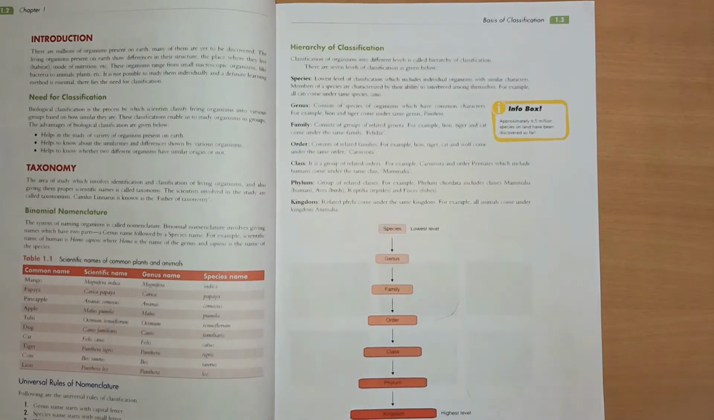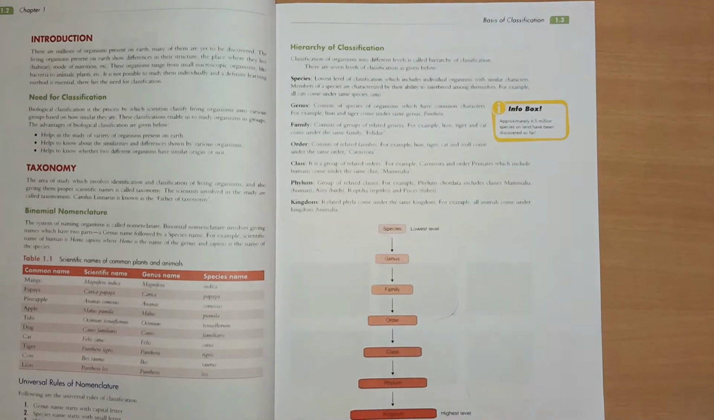Now let's move further to family. It consists of groups of related genera. For example, lion, tiger and cat come under the same family, Felidae. So it consists of many groups of related genera. Genera means genus only.